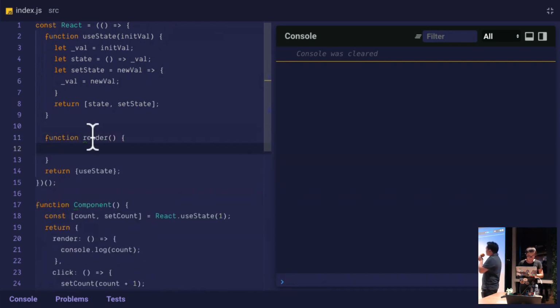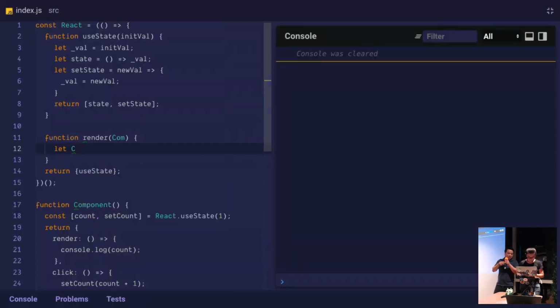So render function takes a component, right? A component is, after all, just a function. So we'll call that function. Let's just assign it to something called like C or comp or I don't know what, app. Whatever you call it. Assign it to like C. I call it C in my code.